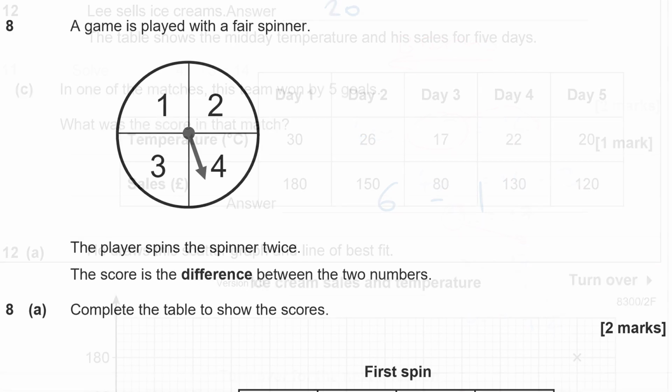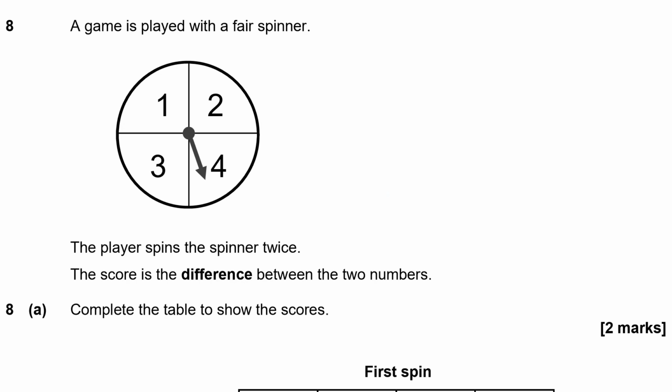Question 8. A game is played with a fair spinner. You can see on the spinner it's got the numbers 1, 2, 3 and 4. They're all equally as likely because they're all exactly the same size as each other. The player spins the spinner twice. The score is the difference between the two numbers. Now, difference means in mathematics subtract. So you're going to subtract one score from the other.